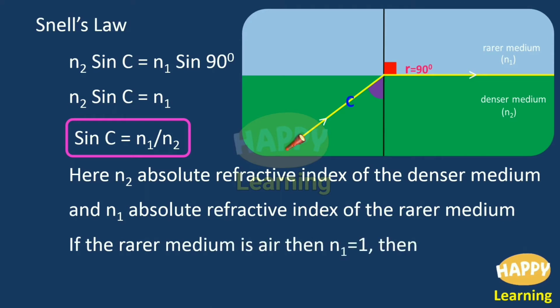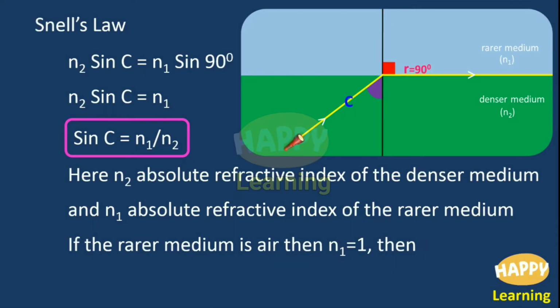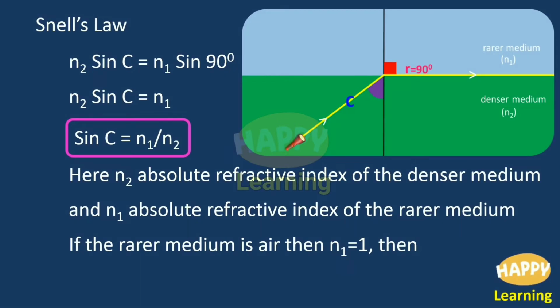If the rarer medium is air, then N1 is equal to 1. Already we have discussed the refractive indices of various media. In that table, we saw the refractive index of air is 1.003, which is treated as 1. So, the refractive index of air is 1. If you assume that the rarer medium is air, then you can substitute N1 equal to 1. Then the above formula becomes sin C is equal to 1 by N2.